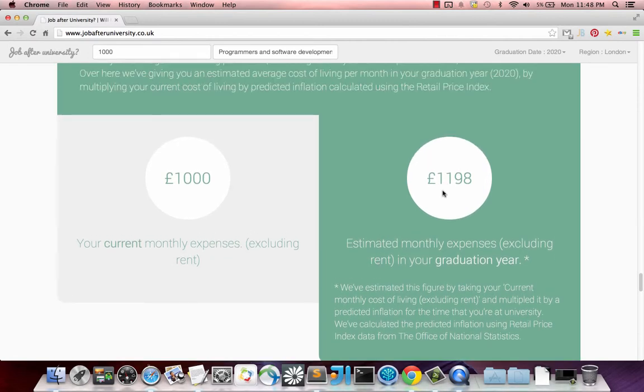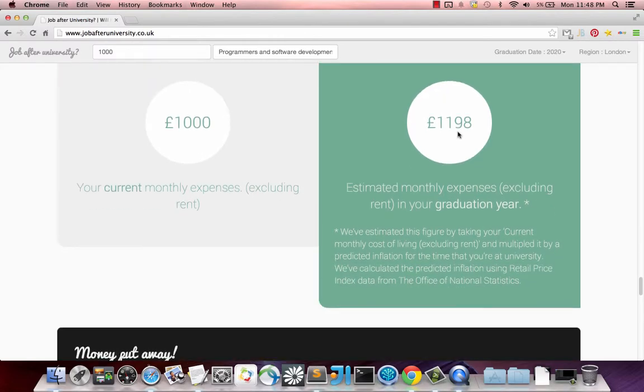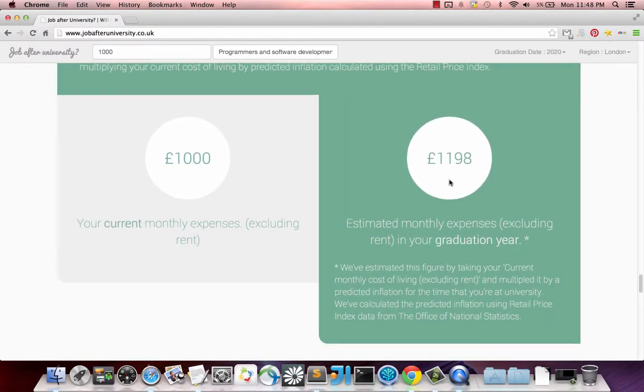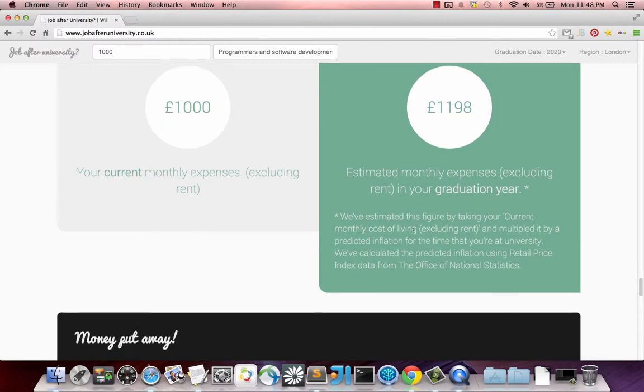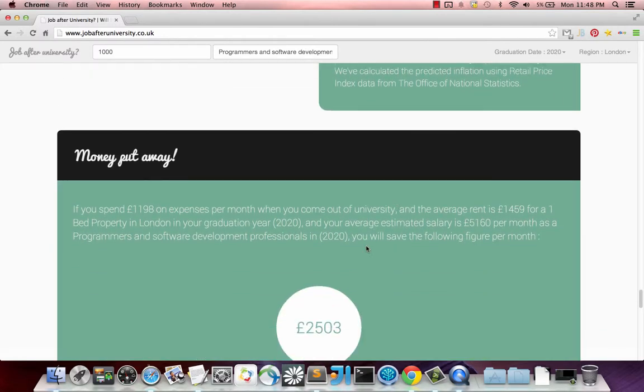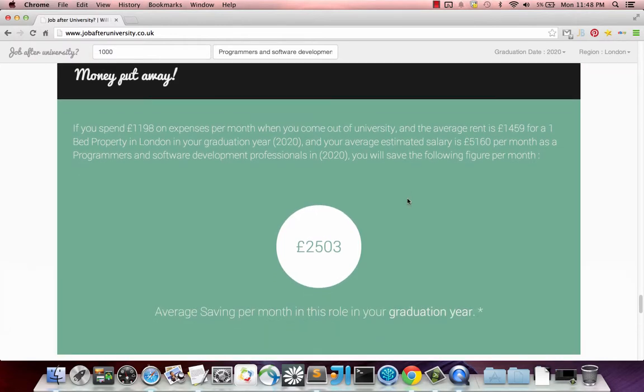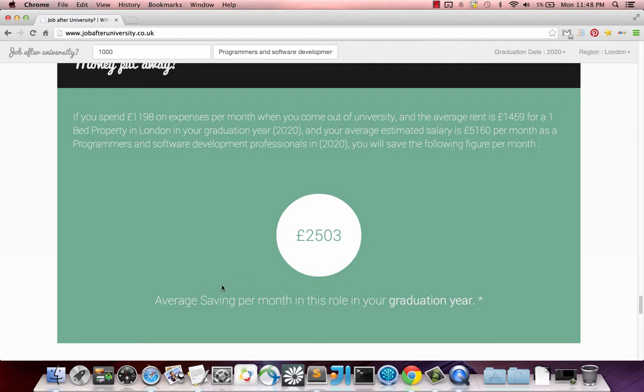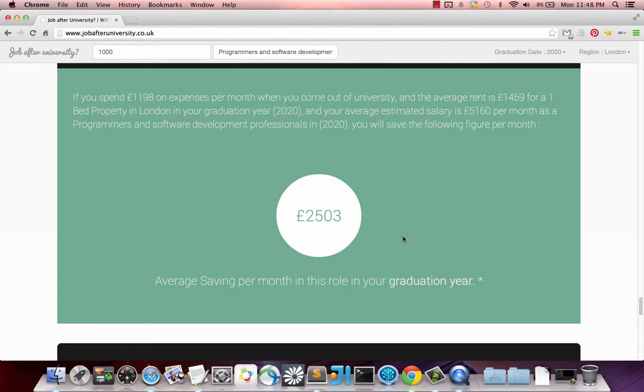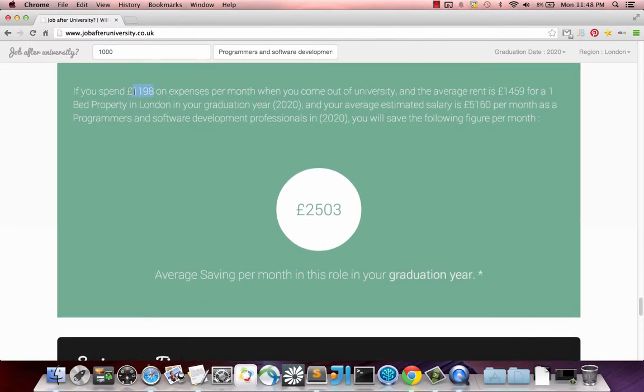and we're taking this data and adding onto it the rent that they would have in their graduation year, and then taking it away from their estimated salary that year to get how much they could actually save per month. Of course, this is quite a high amount of savings per month, but that's if they don't spend it on entertainment or other cool things that they might want to do. So that might be a bit less, because you're obviously going to go out and spend money. But then again, you can put that in your expenses as well.